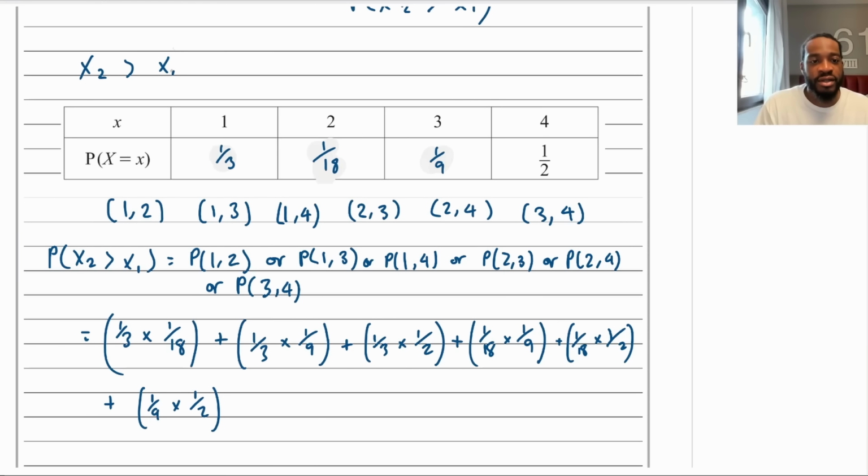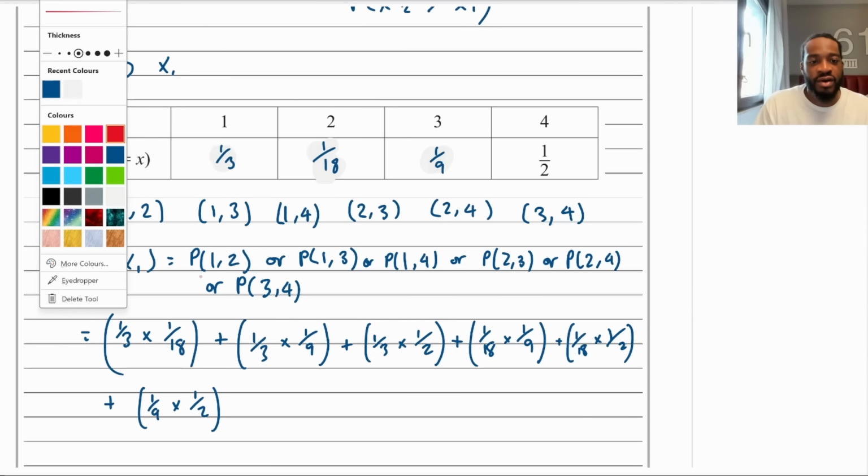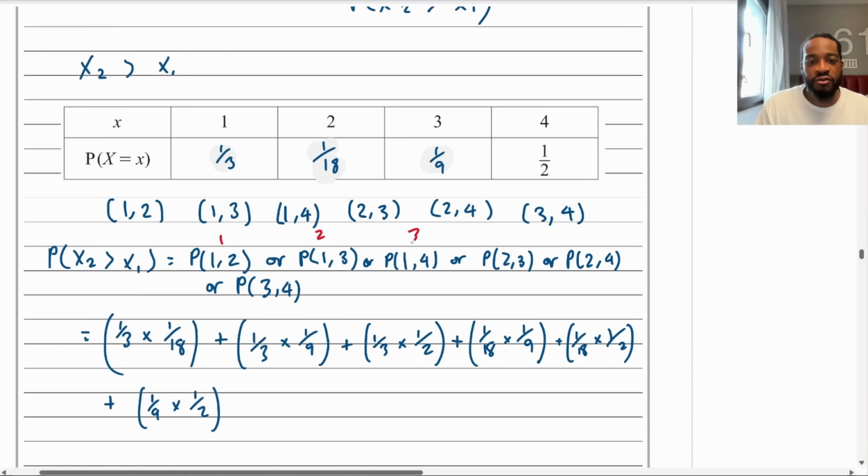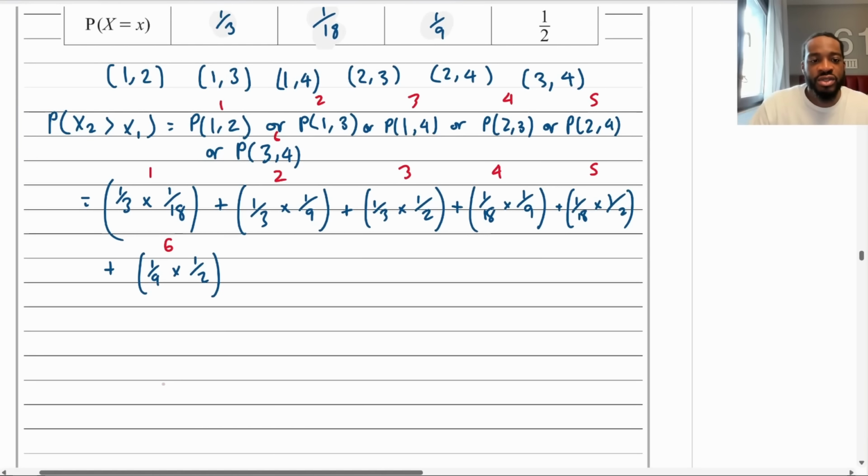Okay. So again, just to make sure you guys know which ones I'm dealing with, I'll just number them. So this is 1, 2, 3, 4, 5, 6, and this is 1, 2, 3, 4, 5, 6. These are the corresponding probabilities for each of the scenarios where x2 is greater than x1. So we just need to compute these. I'm thinking, what's the best thing to do? Should I tidy it up first? These numbers are okay. I'm just going to put this all into my calculator. I think that'll be the best thing to do.